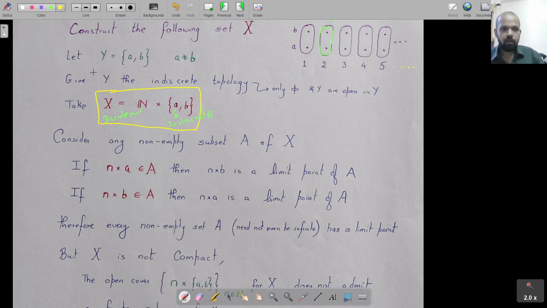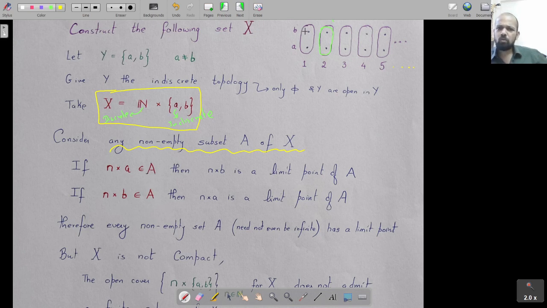So let me look at any non-empty subset A of X. In fact, we actually require any infinite subset A of X. If I take an infinite subset, I need to show it has a limit point, but because it's non-empty, it has some point n comma A or n comma B.